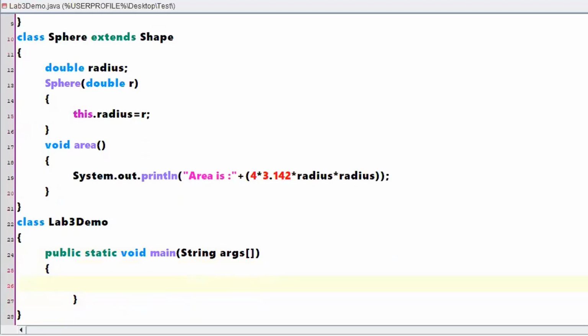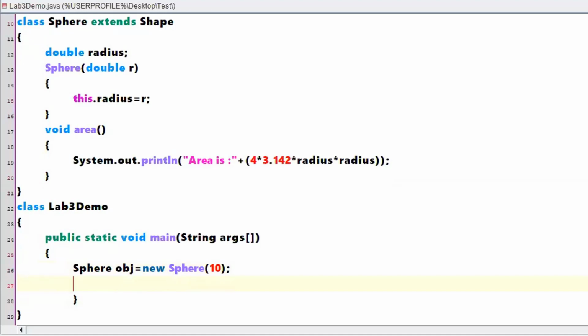Okay. So I need to create an object of Sphere because I cannot create an object of Shape as Shape is abstract, right? So how to create an object of Sphere? Sphere sphereObject is equal to new Sphere. You have one parameterized constructor, so let me pass a value for that. Created the object, which called that particular constructor, right? So using that particular object, you can call the method called area, right?